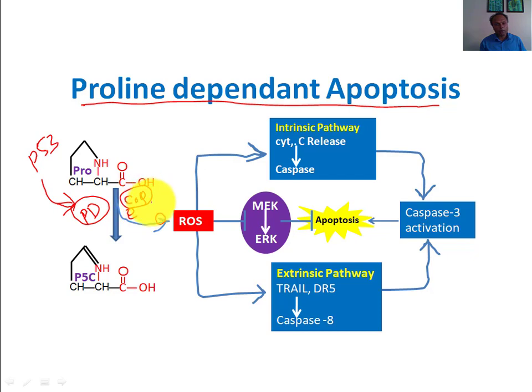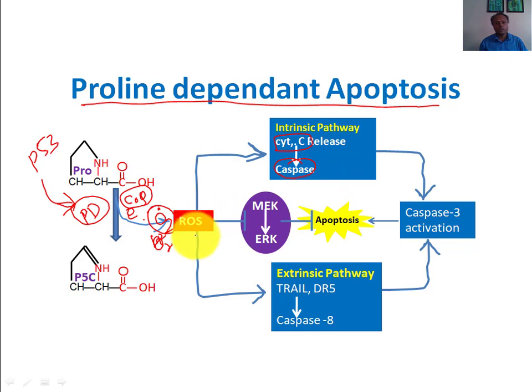If there is a high amount of electron transfer to oxygen, it results in the formation of superoxide and peroxide free radicals. What do these superoxide and peroxide free radicals cause? They cause very high damage to mitochondria, and we know that when the mitochondria is damaged, cytochrome C will leak out of the mitochondria and stimulate the intrinsic pathway of apoptosis.